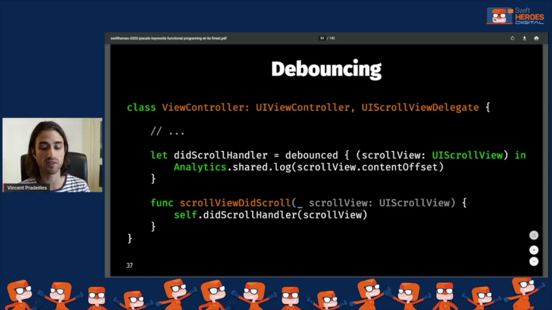And you can see that we've added it without polluting our view controller. Technically, we've still added something to the state of the view controller because this scroll handler has been added to the state of the view controller, but you can see that it's a let constant, so it's something that's not going to change.